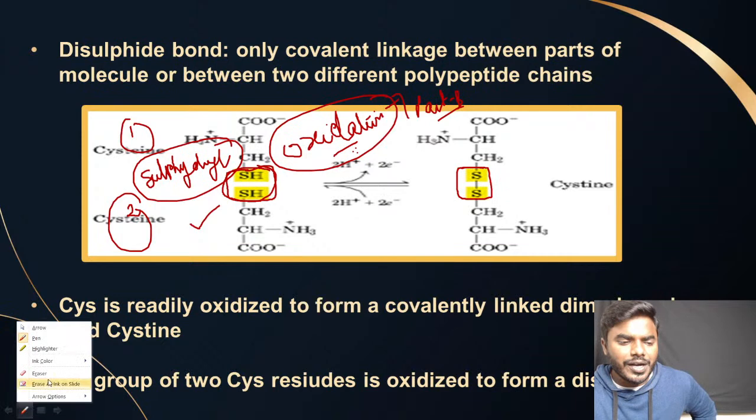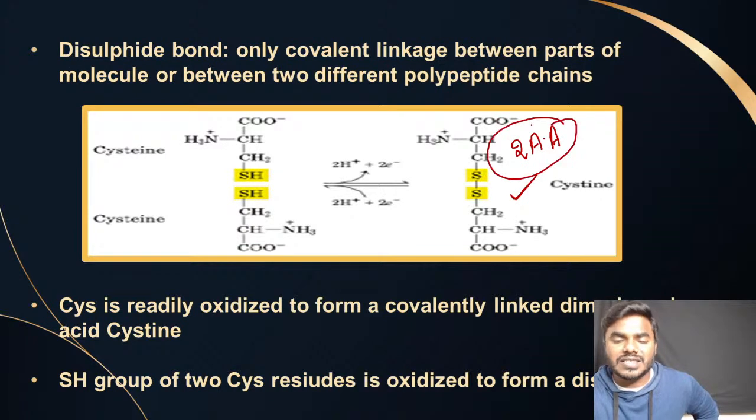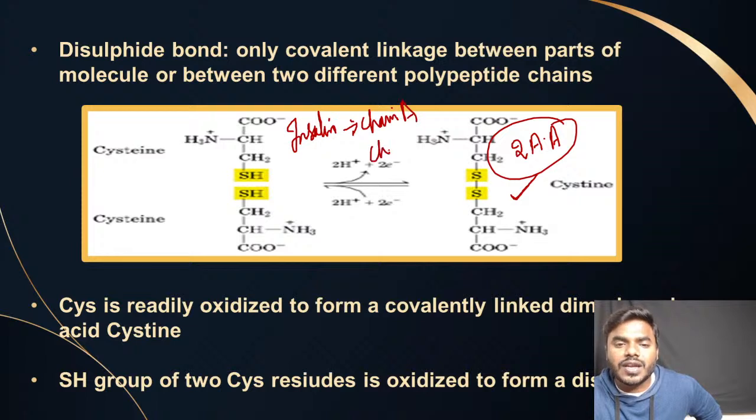So I have already told you, right? If we want to form a disulfide bond, how many amino acids are required? Two cysteine amino acids are required. So based on this, they can raise the question. Suppose, for example, there is insulin. We all know that insulin contains chain A and chain B. Like this they can ask the question.